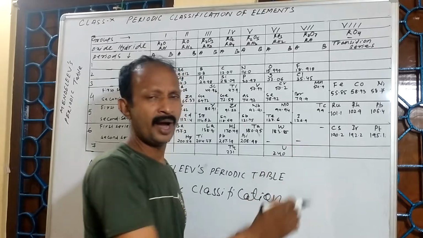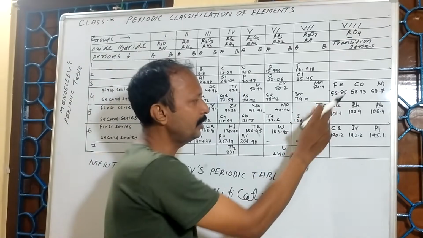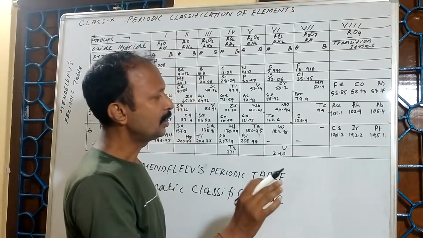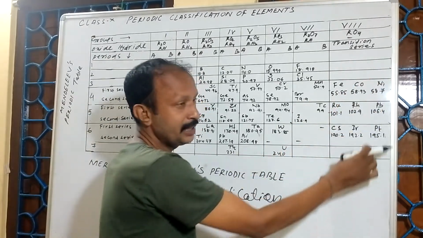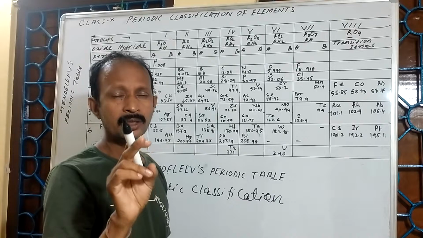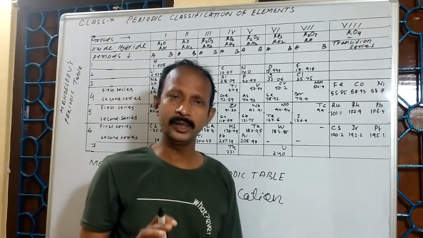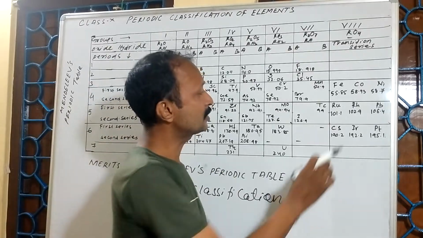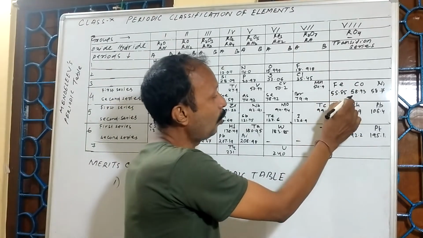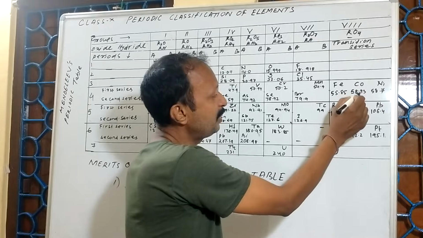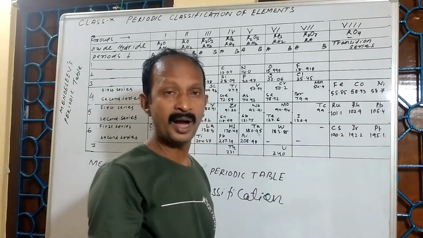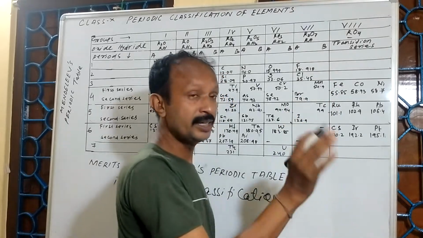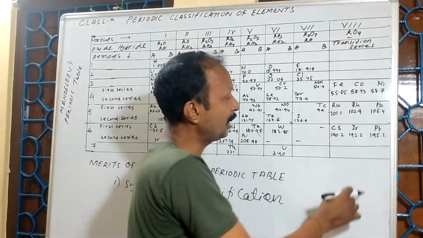Cobalt atomic mass is 58.93, whereas nickel is 58.7. Cobalt came before nickel. According to the law, the elements should be written in increasing order of their atomic masses. But in this case he wrote cobalt before nickel, even though the atomic mass of cobalt is a little more than nickel.